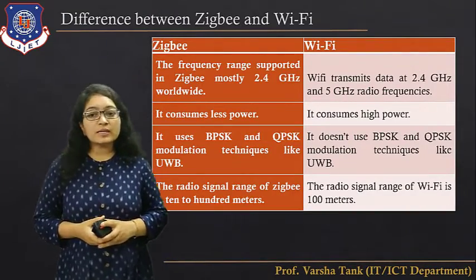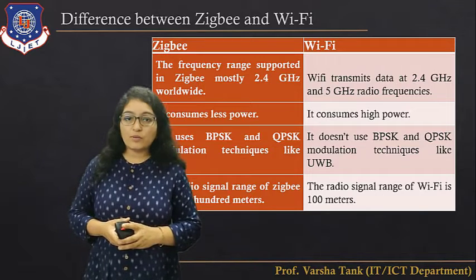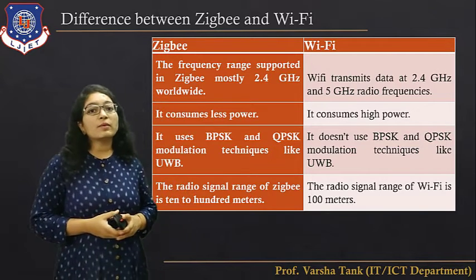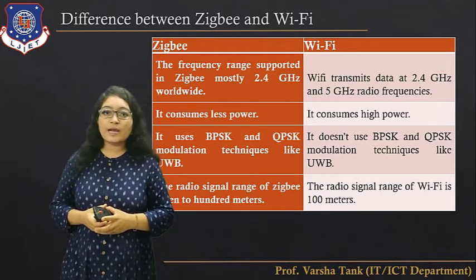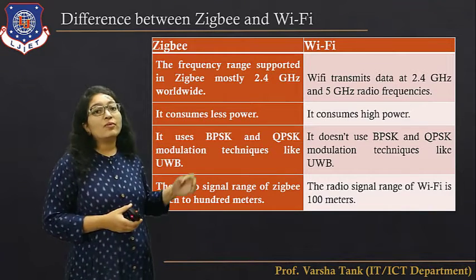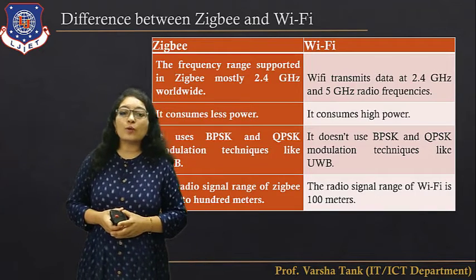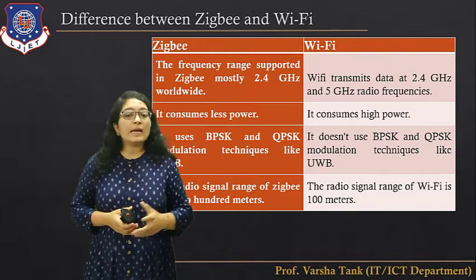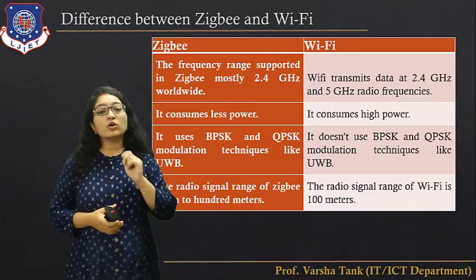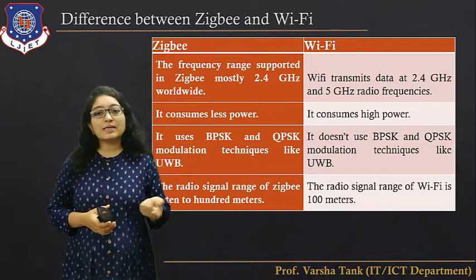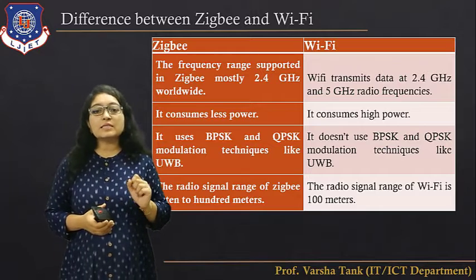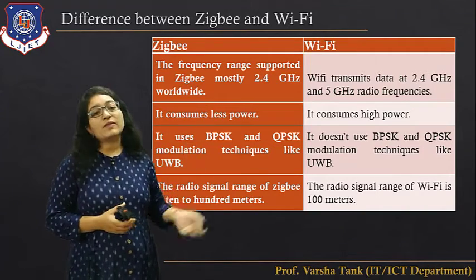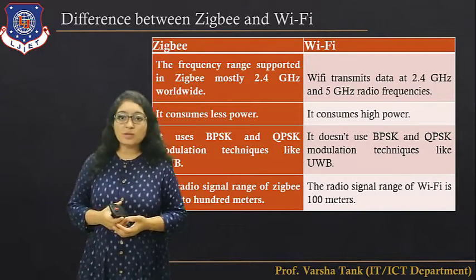Now let's see the difference between ZigBee and Wi-Fi. The frequency range supported by ZigBee is mostly 2.4 gigahertz worldwide, and Wi-Fi transmits data at 2.4 to 5 gigahertz. Remember, both work on a free license band, that is, an unlicensed band. ZigBee devices consume less power, and Wi-Fi devices consume large power.